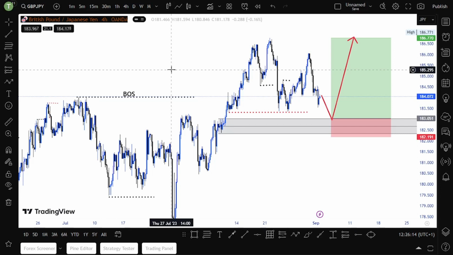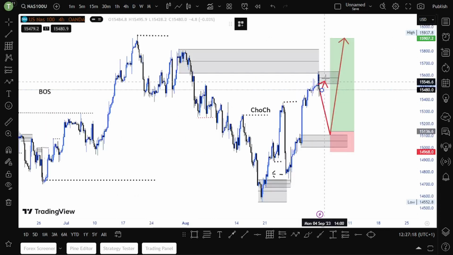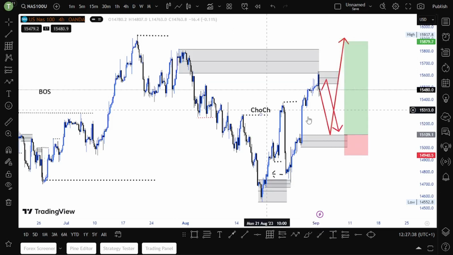Now moving on to Nasdaq. Looking at Nasdaq, as you can see here, there could be two possible scenarios. We can enter a sell if price comes and retests this zone, and then we enter a sell targeting this imbalance which is here. So that is our short-term sell on Nasdaq.